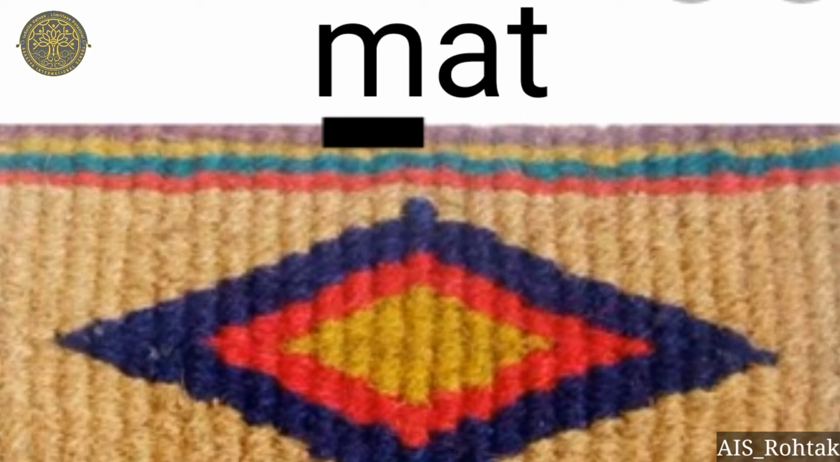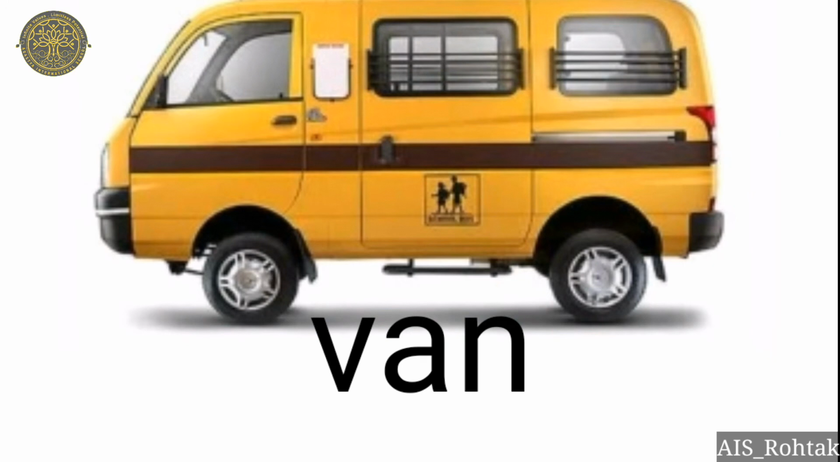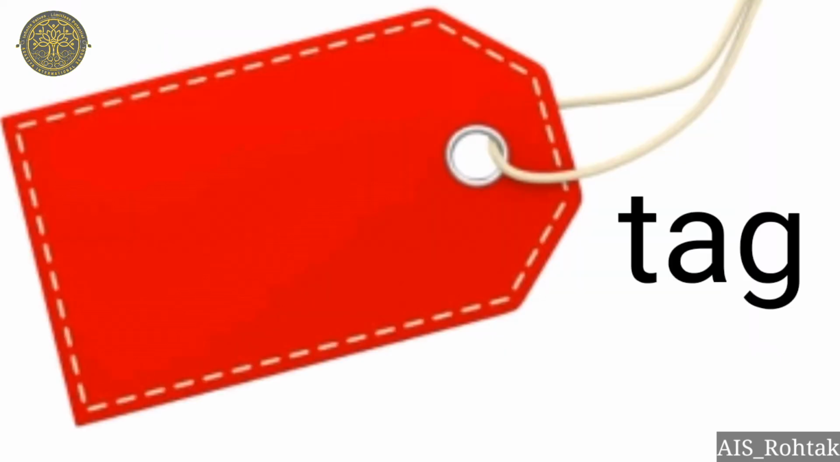M. At. Mat. This is van. First letter is V. Sound of V is V. V. A. N. Van. This is tag. And first letter is T. And sound of T is T. T. A. G. Tag.